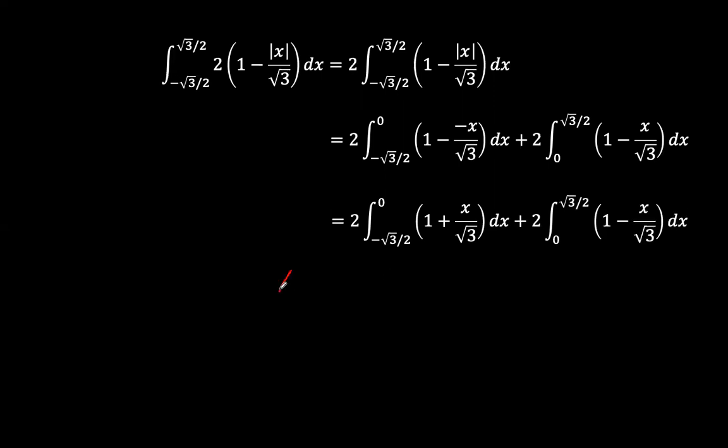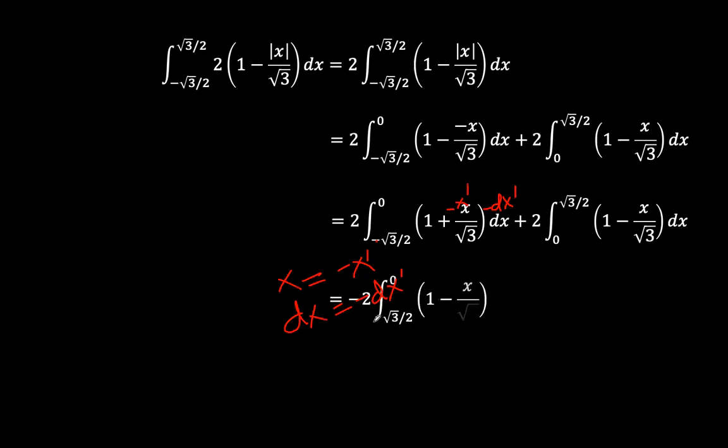And if we say that let x be equal to negative x prime, such that dx is equal to negative dx prime, right? And the limits, negative becomes a positive. And so this becomes negative dx prime, and this becomes positive.